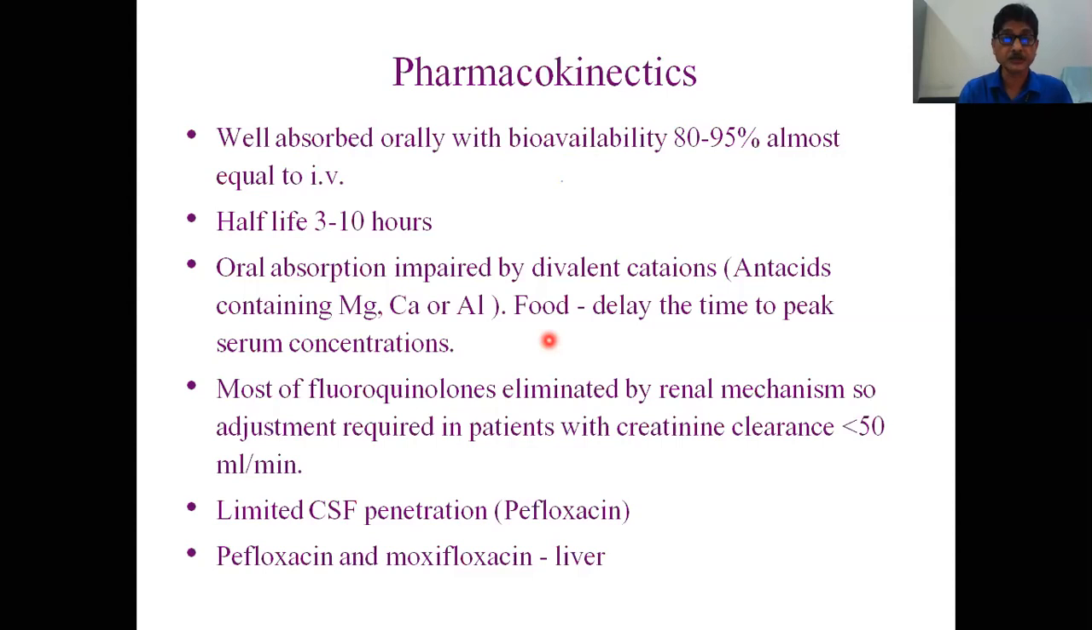After the mechanisms of action and the mechanisms of development of resistance, let us come to the pharmacokinetics. It is well absorbed orally with bioavailability of 80 to 95%, that is almost equal to IV. IV bioavailability is how much? 100%. But here you can see at least 95%. Half-life is 3 to 10 hours. Oral absorption is impaired by bivalent cations. Why is it important? Because antacids contain aluminum and magnesium.